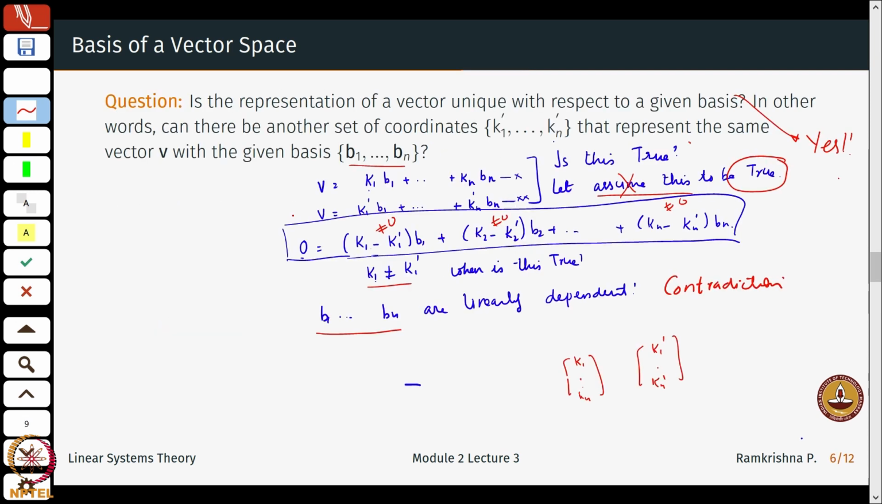So what is unique is, given a basis, the coordinate representations are unique. So this k1 till kn will be the coordinates for some basis, say b1 till bn. However, there could be other bases b1 prime till bm prime, for which the coordinates will be k1 prime till kn prime.